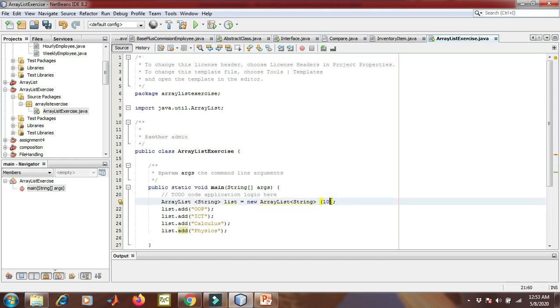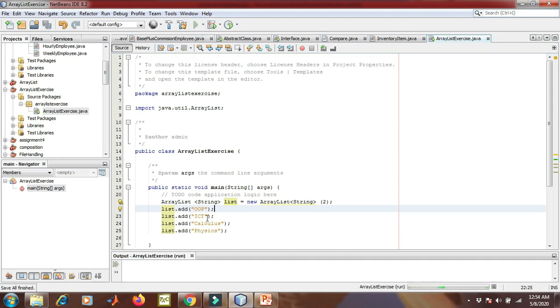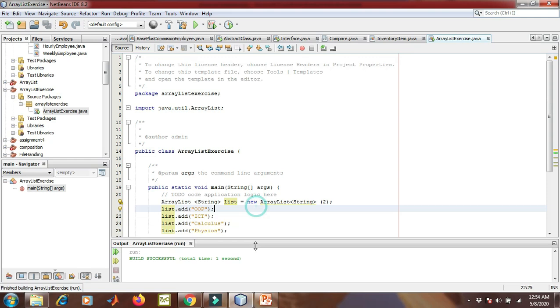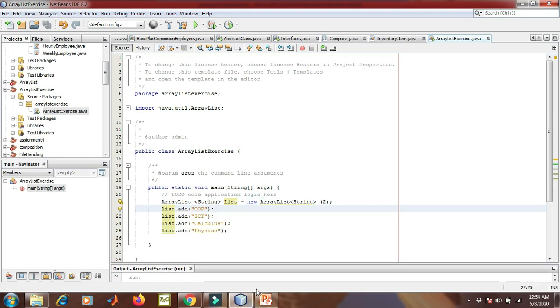Let's see, if I had an array of 2, even though it will work. Okay, this is the main advantage of array list. Let's say I created a list of size 2, and then I'm storing 4 variables here. It will work perfectly fine because it will store the first 2 in the already created array, and then for the third and fourth index it will increase the size of the list class, right? So there is no error. It will simply insert these 4 items in the array list.